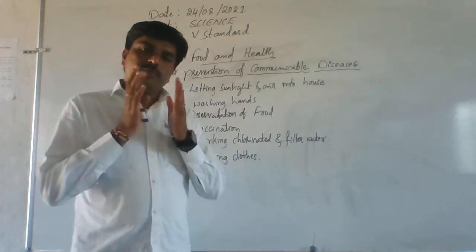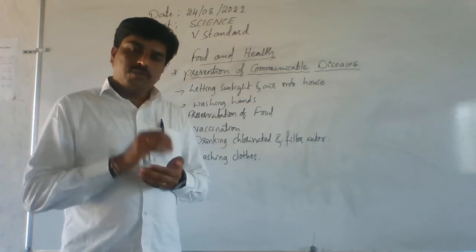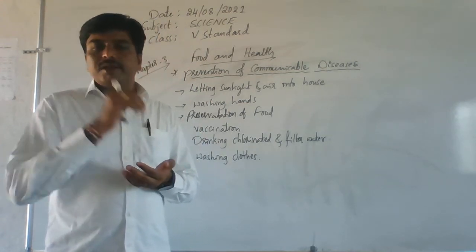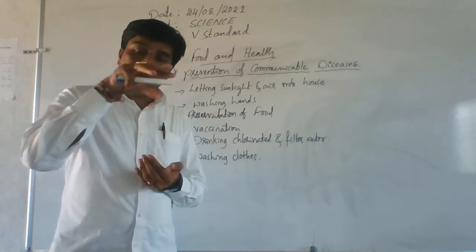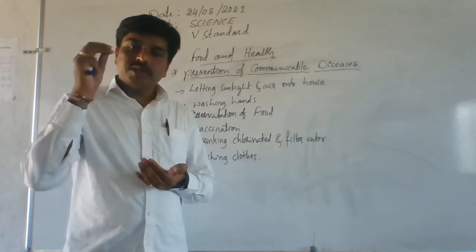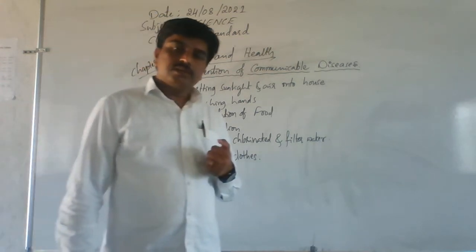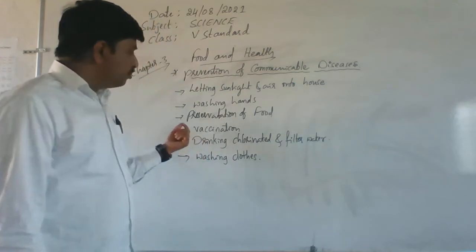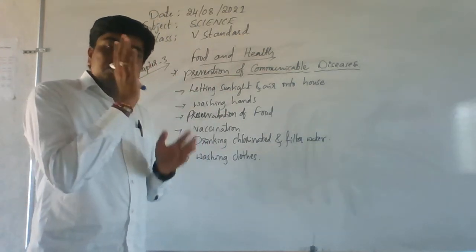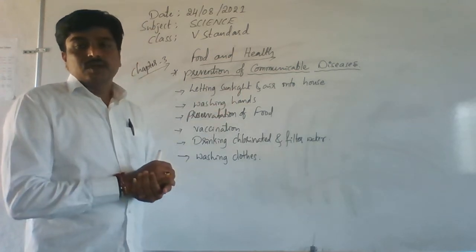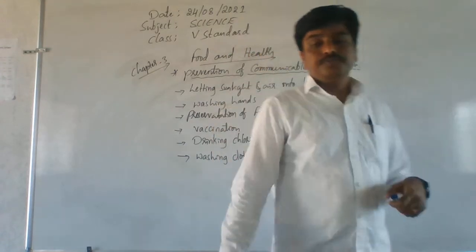The food also should be preserved in a suitable temperature. Because if you preserve that food in a suitable temperature, it can avoid the growth of microbes in the food. Understand? So hence, preservation of food is a very simple method. Preserve that food in a suitable temperature in a suitable place. Understand? Next is the vaccination.